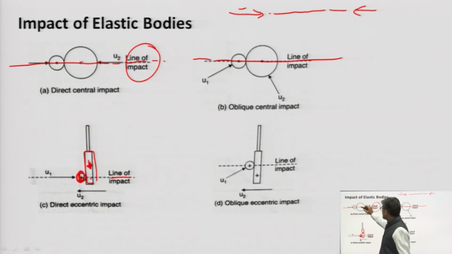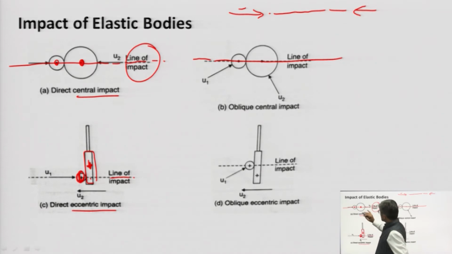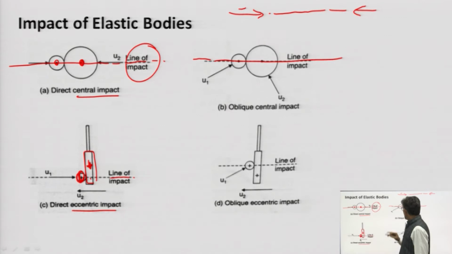In this case the CGs are coinciding with each other, so it is central impact. It is direct, no problem, but one is central and one is eccentric.